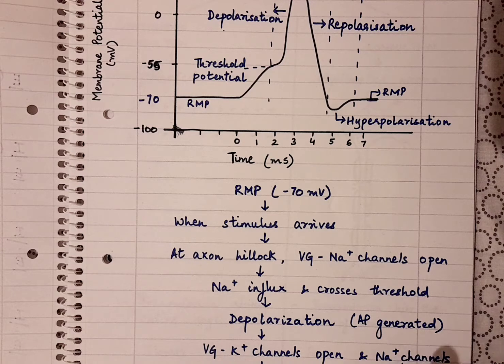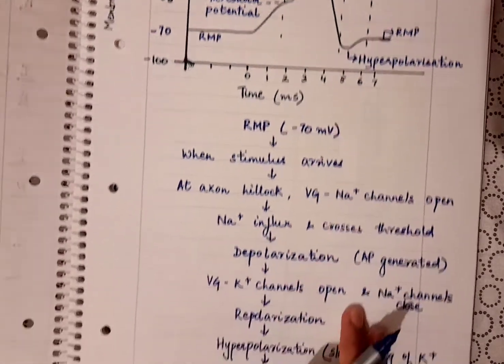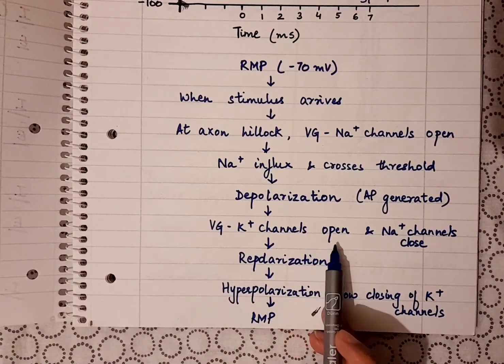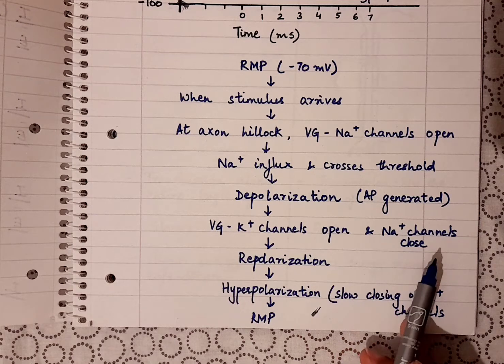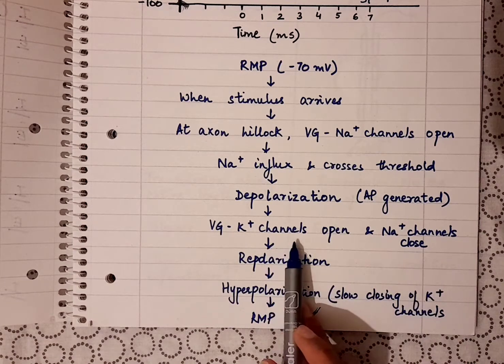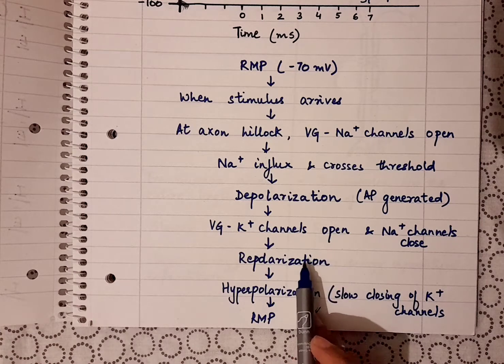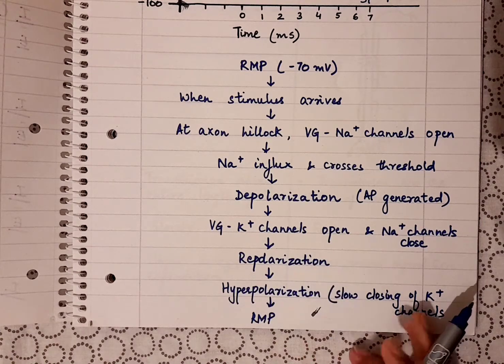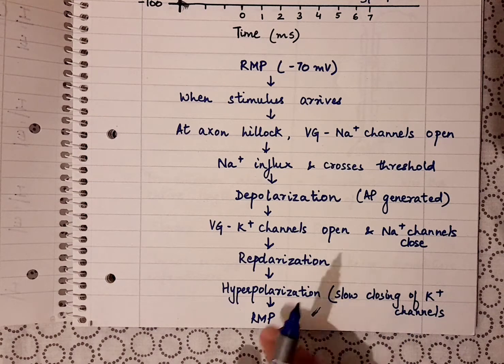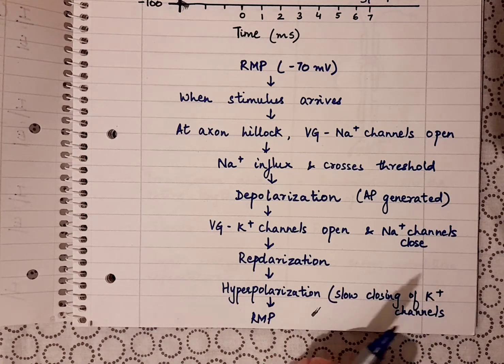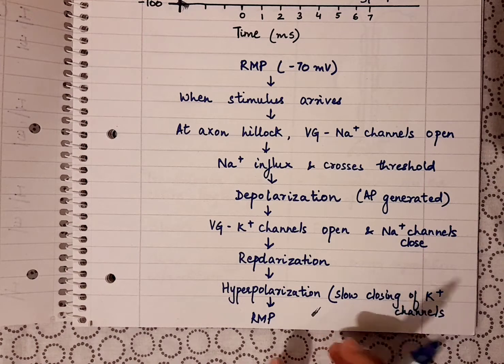Now once the peak voltage of plus 30 millivolts has been achieved, the voltage gated potassium channels open and the sodium channels close. Then there is repolarization, which occurs when there is the efflux of potassium, so potassium ions are going out of the cell.